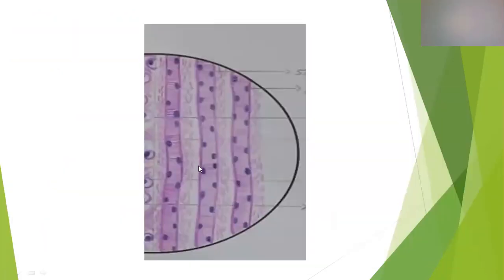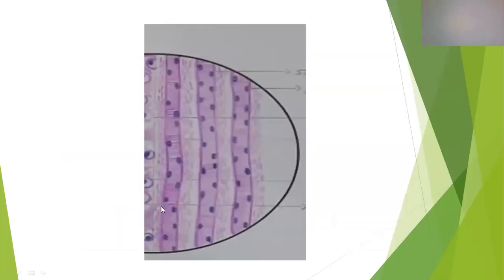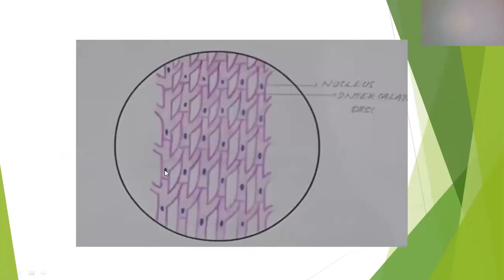So first one, skeletal muscle. See the difference between the cardiac muscle and the skeletal muscle. Skeletal muscle is a long cylindrical tube, or it's a single cell with many nuclei. Skeletal muscle fiber means it's a single cell with many nuclei. But cardiac muscle fiber means it's a long chain of numerous cells or myocytes. See, here cells join together to form a fiber, but here the fiber is a single elongated cell. And here nuclei are seen towards the periphery, but here nuclei are seen towards the center. Rounded nuclei seen towards the center of each myocyte.